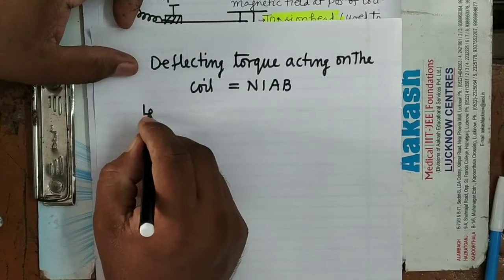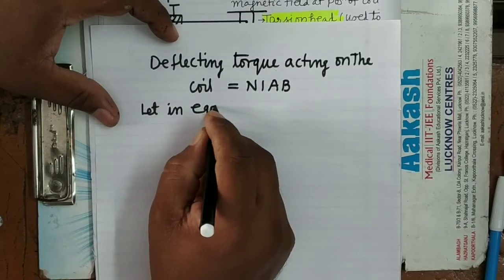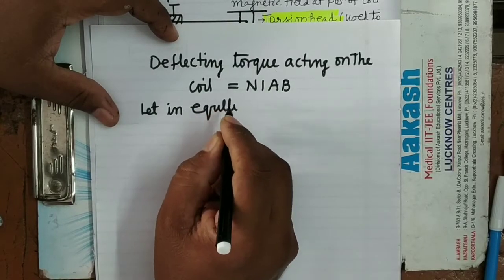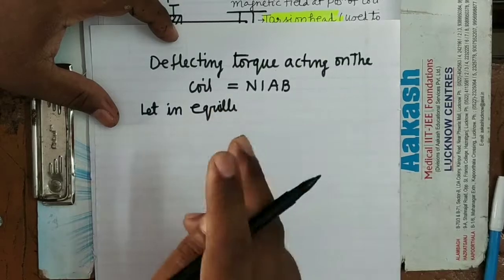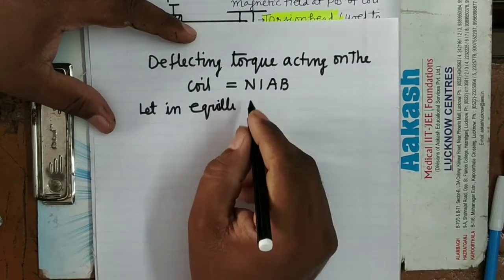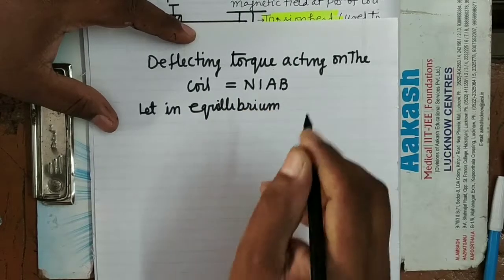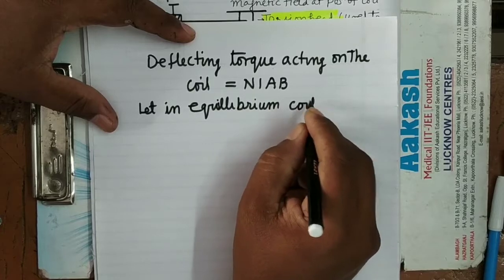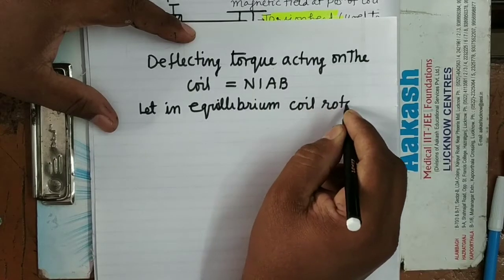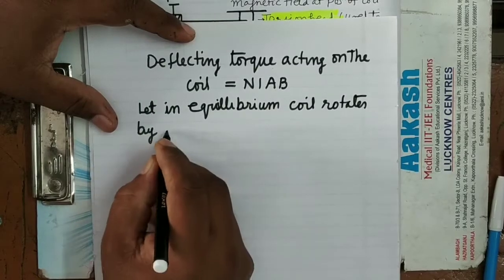Let it be in equilibrium. Equilibrium means when the restoring couple becomes equal to the deflecting couple. Let in equilibrium, the coil rotates by an angle phi.